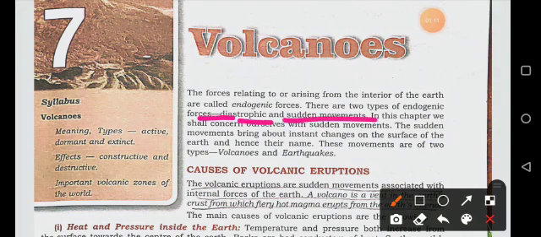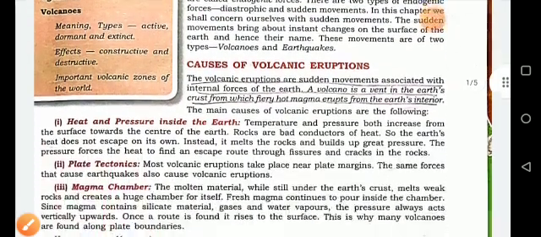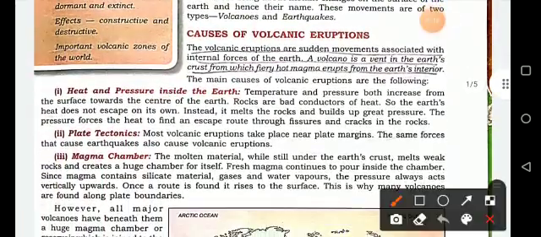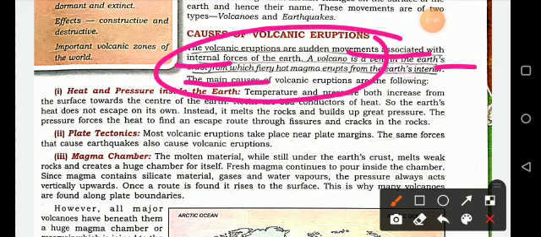So let's start. What are the causes of volcanic eruption? The causes of volcanic eruptions are sudden movements, which are a type of endogenic force. The sudden movement is associated with the internal force of the earth. A volcano is a vent in the earth's crust from which very hot magma erupts from the earth's interior. So that is a cause of volcanic eruption.